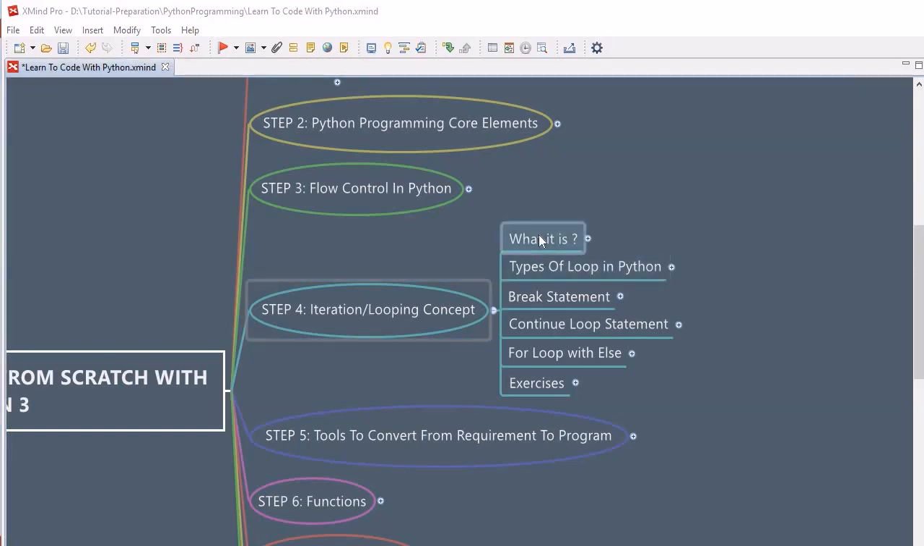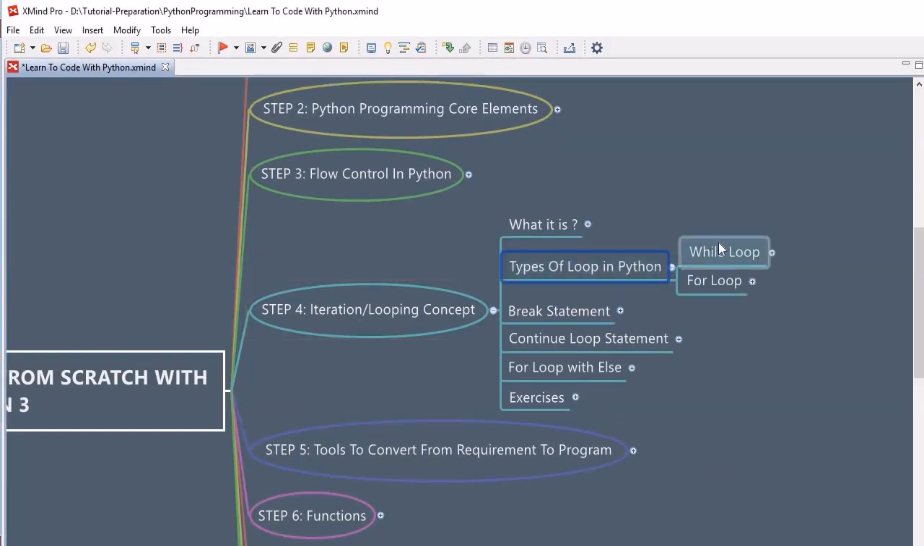A loop is nothing but, suppose you want to execute a block of code a number of times. How can you achieve it? This can be achieved with the help of the looping concept. Every programming language offers a concept of looping. Same with Python. Python also offers the same thing. So let's look into how many types of loops we have in Python. Basically, in Python we have the while loop and the for loop.